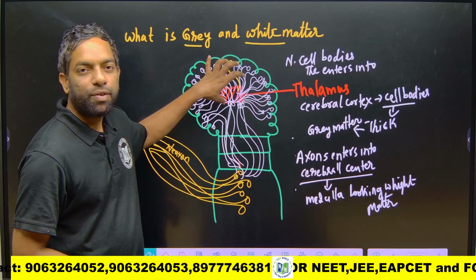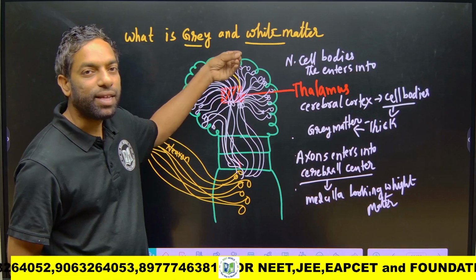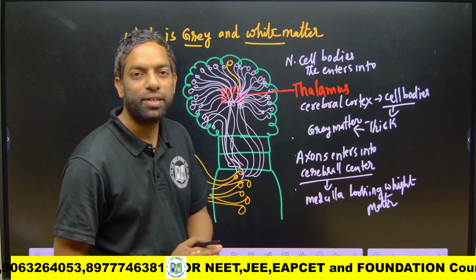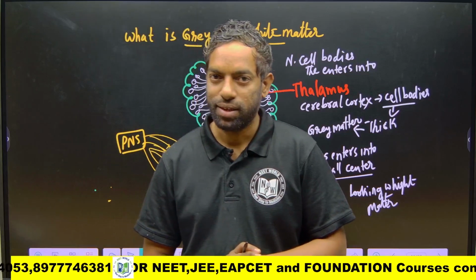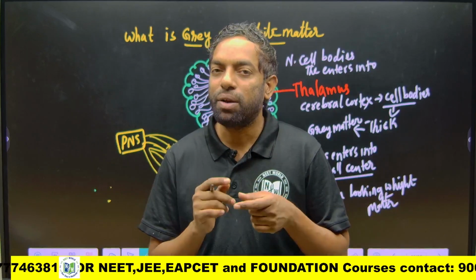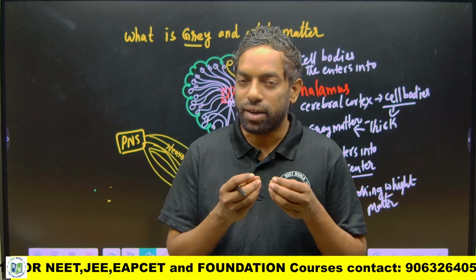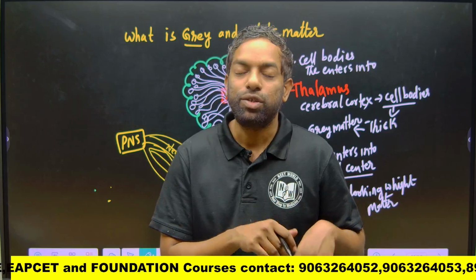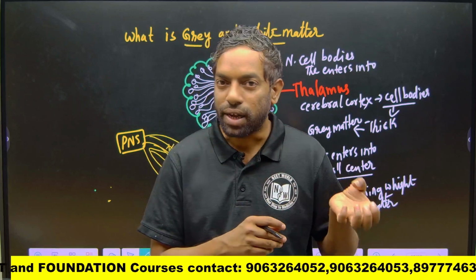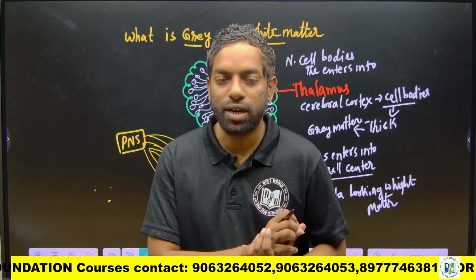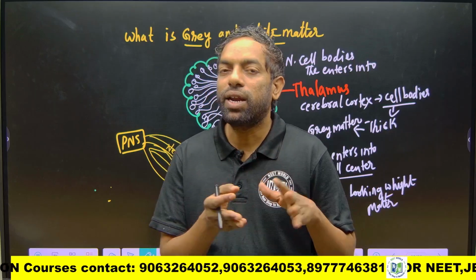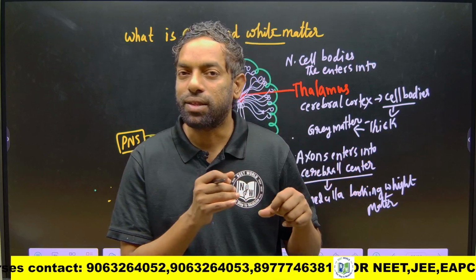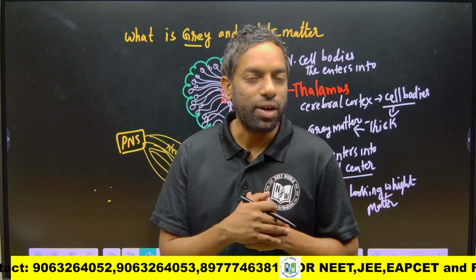The gray matter, where cell bodies appear thick, is in the cerebral cortex. In the middle medullary part there are no thick cell bodies, mostly axon bundles, so it looks like white matter.